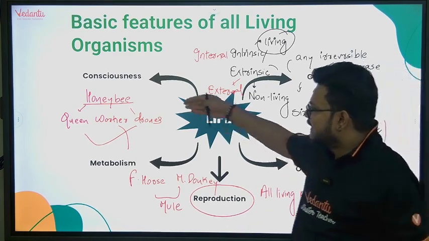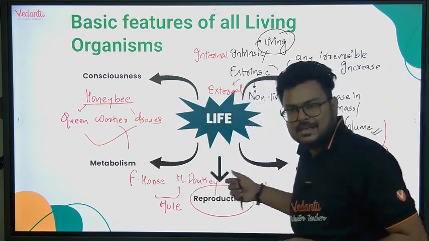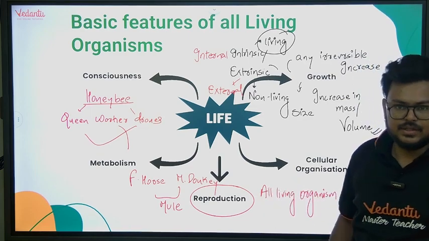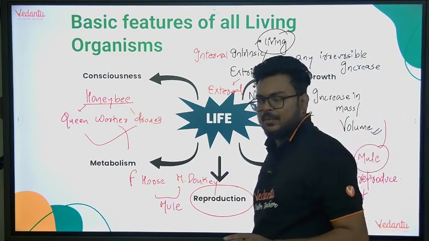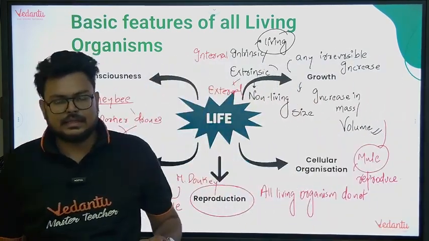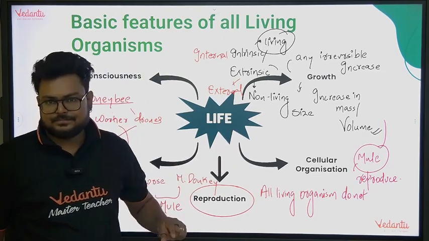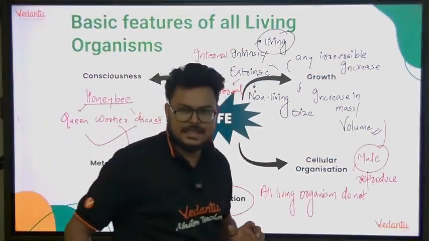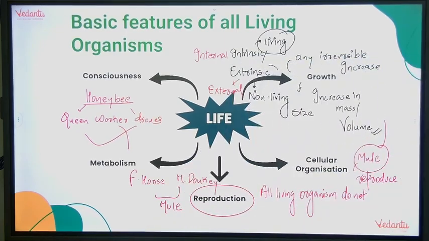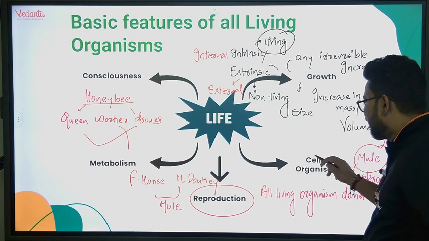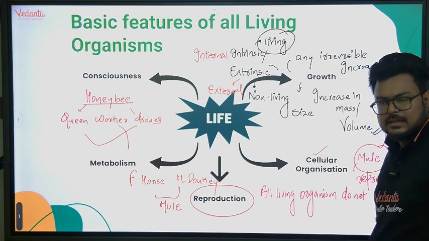Now we are left with three things: consciousness, metabolism, and cellular organization. These are the defining properties of a living organism. How? Any living organism will have cells, right? We have covered cell theory, and in cell theory we have mentioned multiple times that each and every organism will be made up of cells.